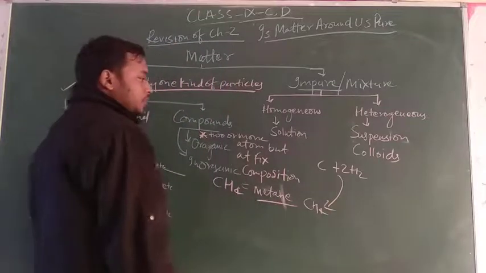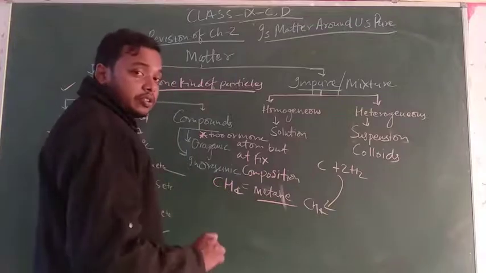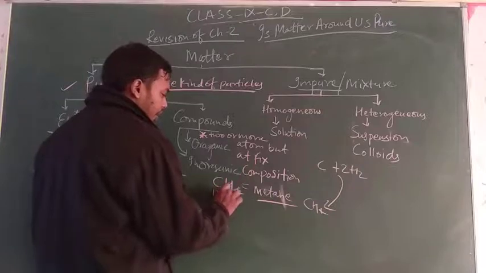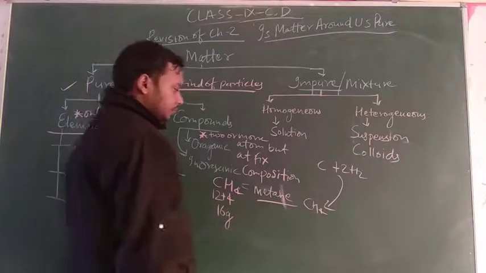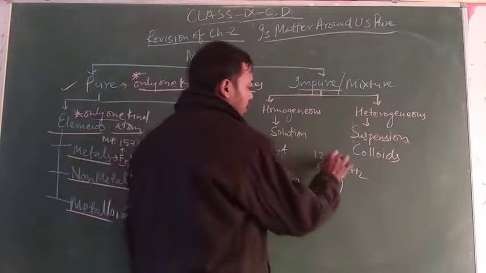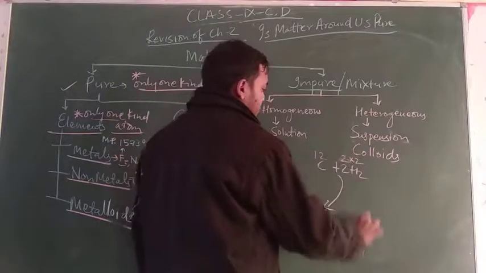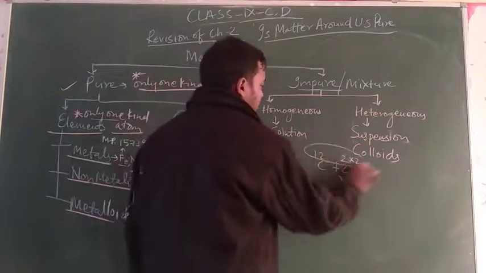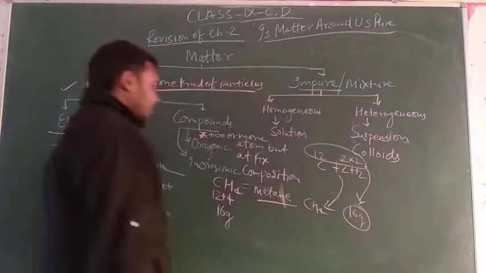And what will be the ratio? The atomic mass of carbon is 12 and hydrogen is 1, so 4 hydrogen is 4, that is 12 plus 4 equals 16.